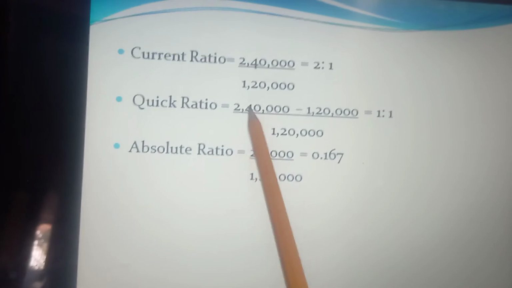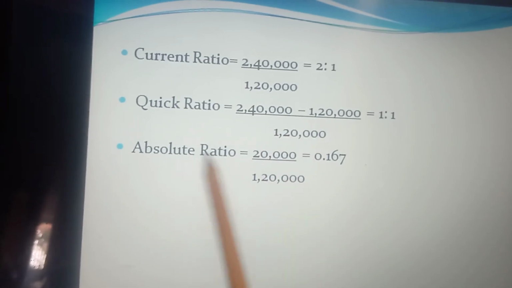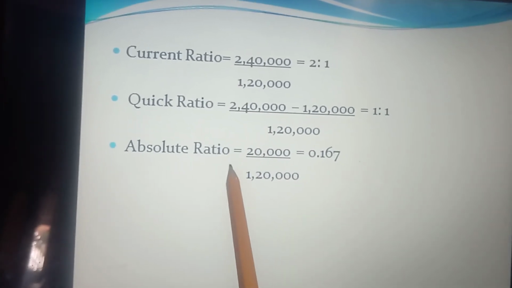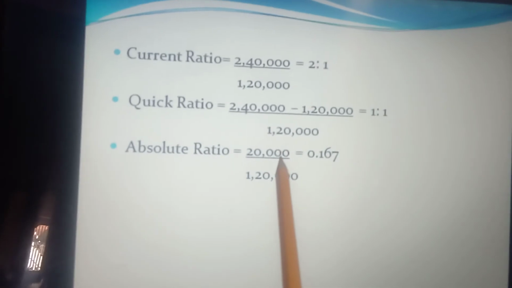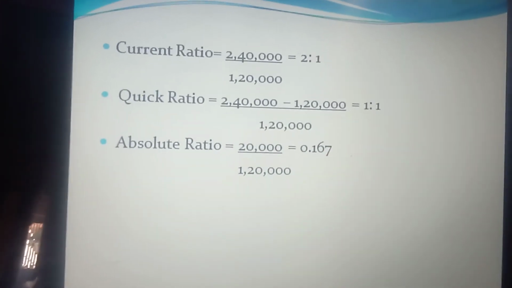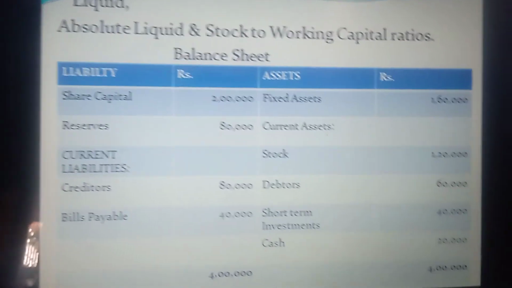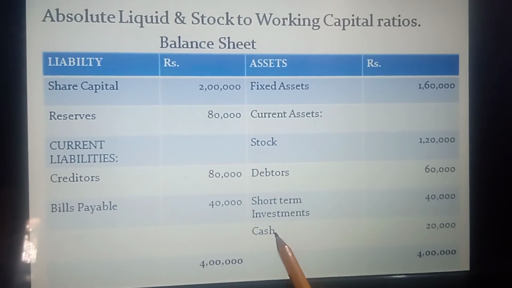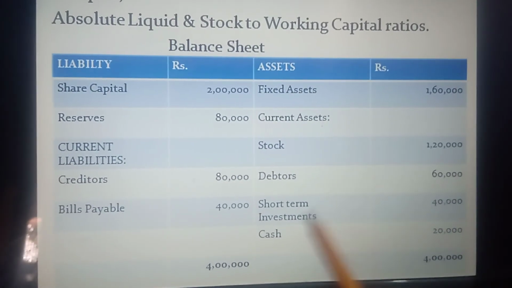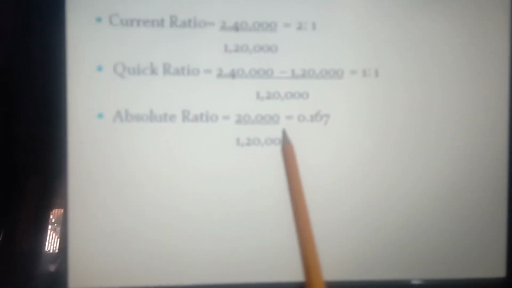Next we will take the absolute liquid ratio. Here you have to take the cash only, rupees 20,000. This is the only truly liquid asset for the company which we can convert easily, for testing our liquidity.